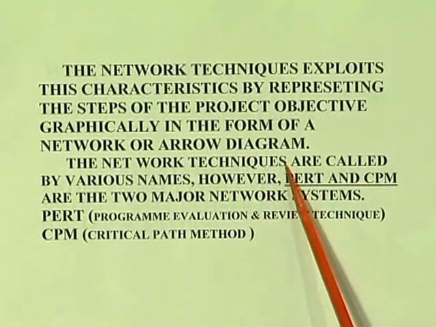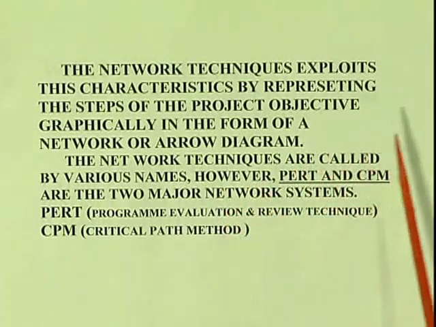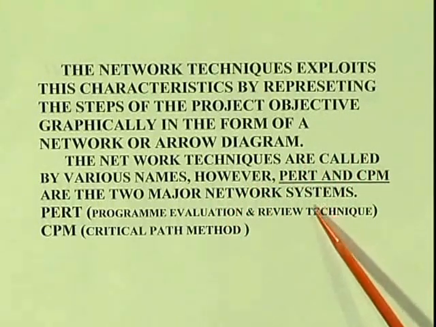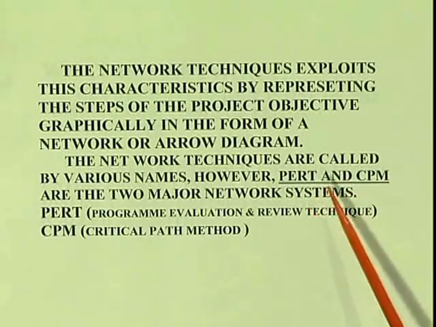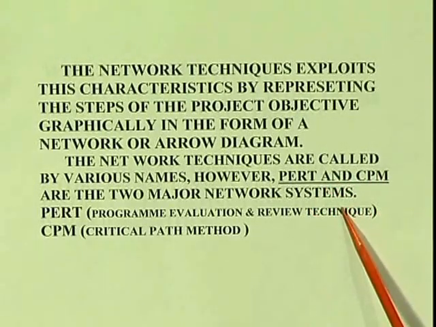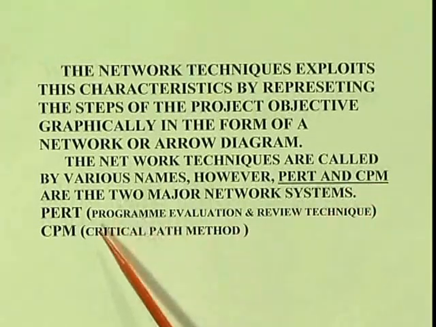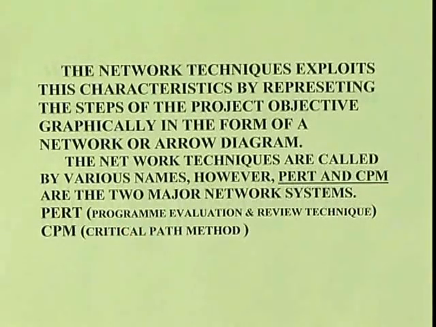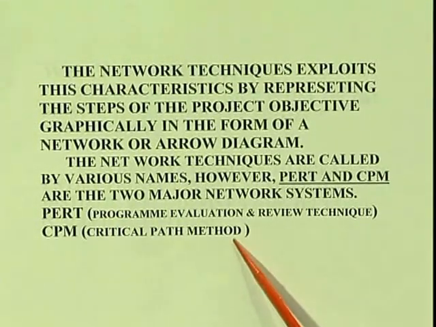The network techniques are called by various names. However, PERT and CPM are the two major networks. Other than PERT and CPM there are a lot of other techniques, but these are the major ones. PERT is program evaluation and review technique, and CPM is critical path method.